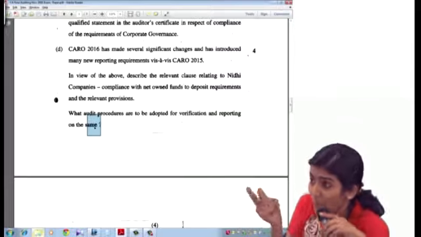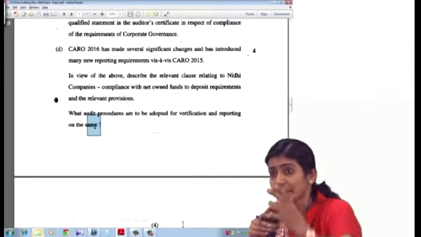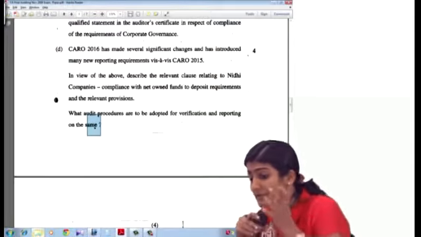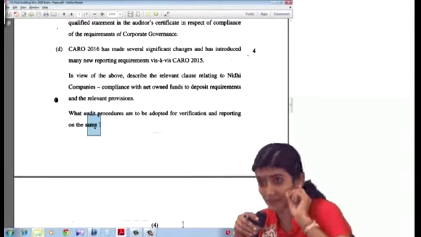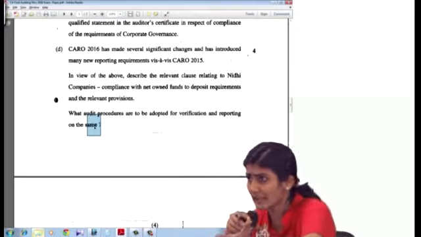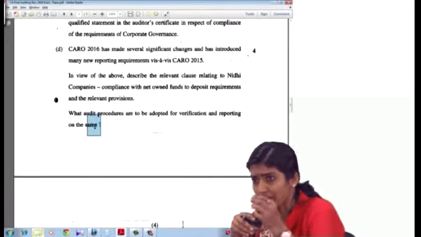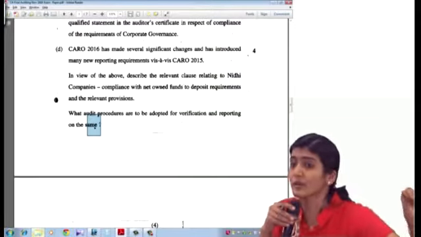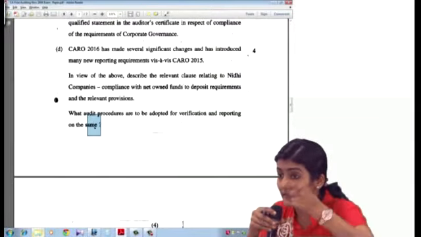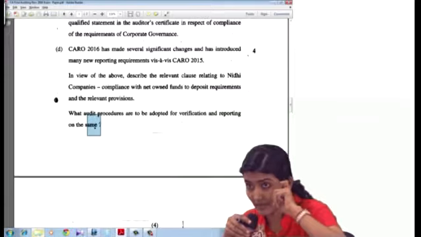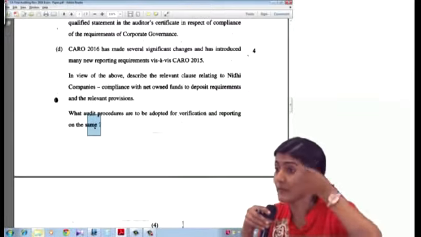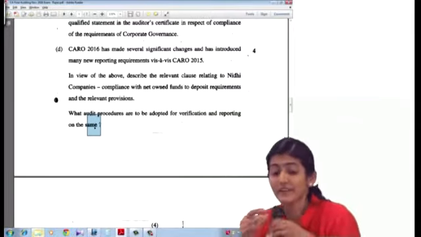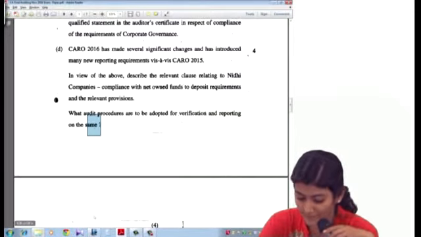So what you have to know: one, what is the reporting? And second, to do this reporting, what checking is to be done? For what reporting is to be done, you have to apply the legal glasses. You have to look at it from the legal requirement. What is the legal requirement of reporting? And once you've understood the legal requirement, then you should remove those glasses and keep them aside, and then wear the auditor glasses. You have to look at the world from the viewpoint of the auditor. As an auditor, how would you do the checking for the same?